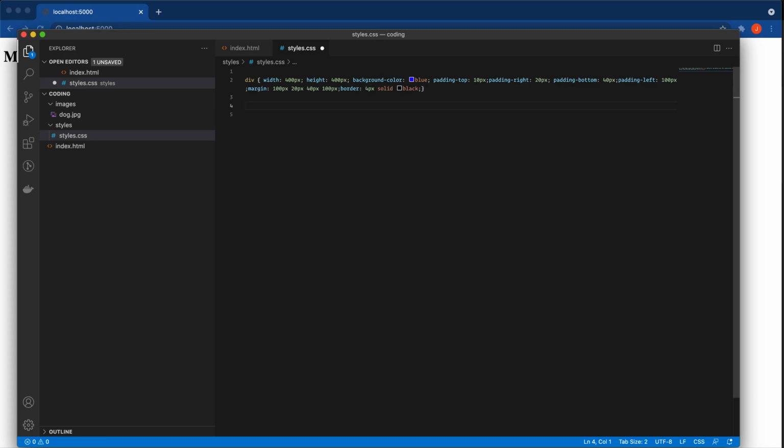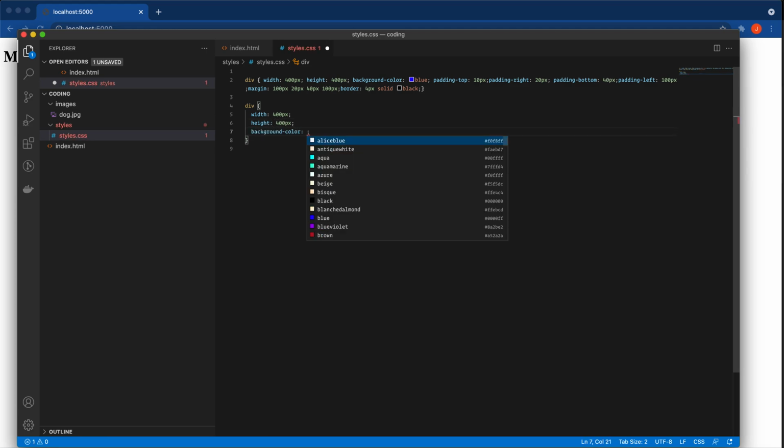So let's reorganize this code in a way that makes it a little bit easier to read. Let's do a div, open and close our div, and then we can start putting in our properties. Our heights, the background color. And then we get into our paddings. I'm going to rewrite this as shorthand, where on the other line it's written out long. So I'm going to do 10 pixels, 20 pixels, 40, 100.